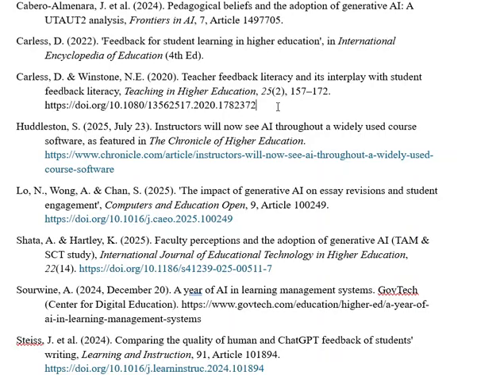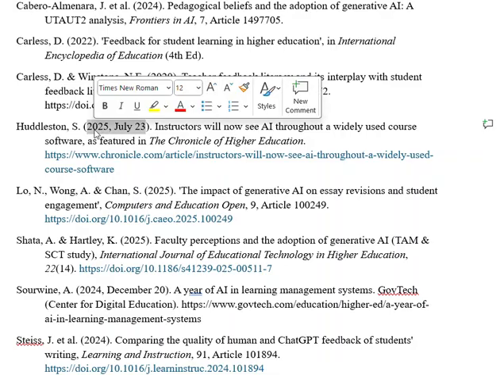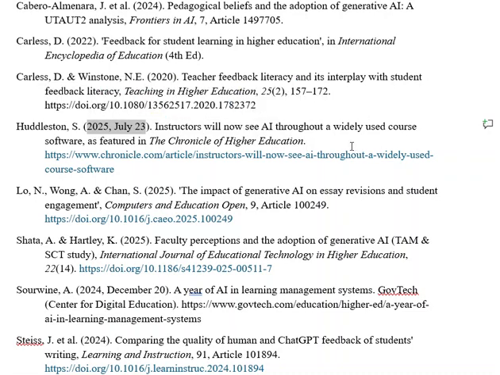I made some changes on this one. This is a chronicle. If you're going to do a blog or an online article, you really need to be careful because those aren't exactly the best sources, unless we're just looking at general information. This is where the date goes. It doesn't go afterwards. And then you have a link directly to the article.